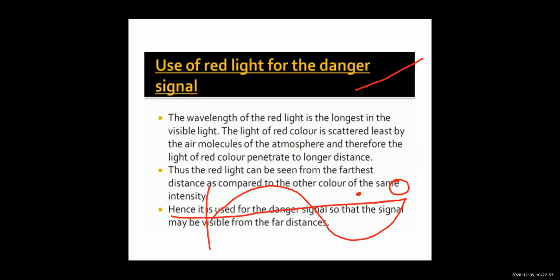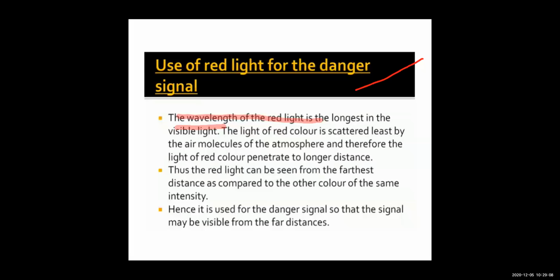So red color light cannot be easily scattered, right children? Okay, so let's start with it. We will start with the first point, that the wavelength of the red light is the longest in the visible light. This we know.